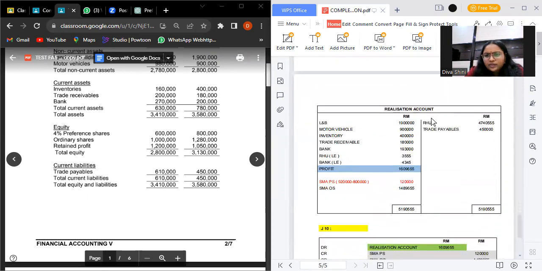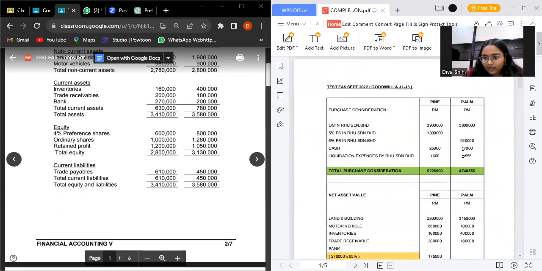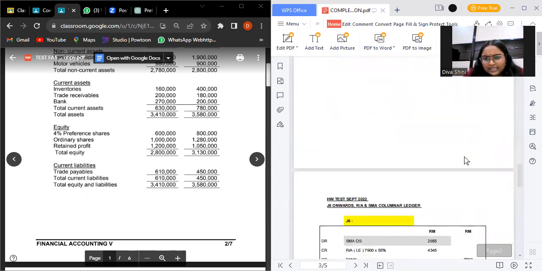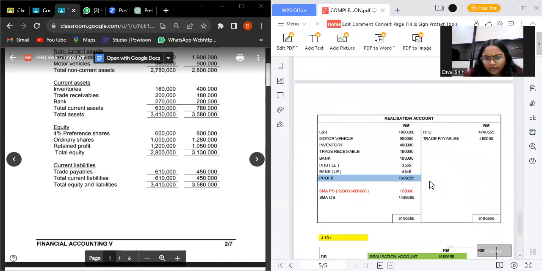And then this and trade payable are from journal 1 and journal 3. We just need to put it in the debit side since it is all stated in debit. And then the liquidation expenses is from goodwill here, and then the other one is from journal 6, 4345.